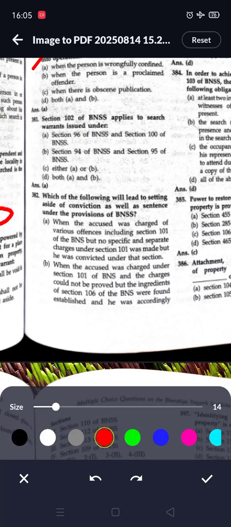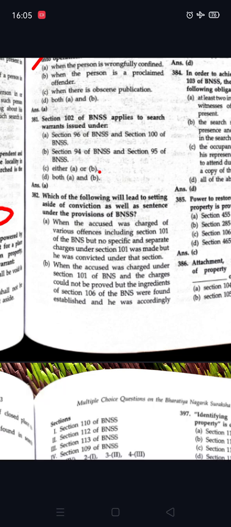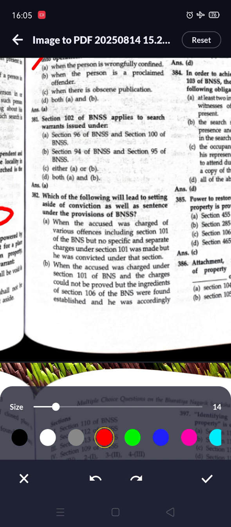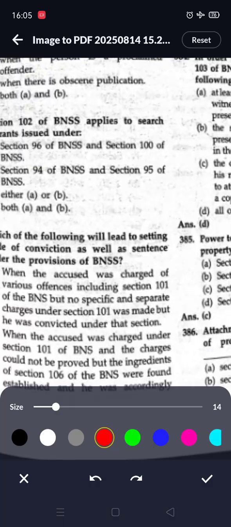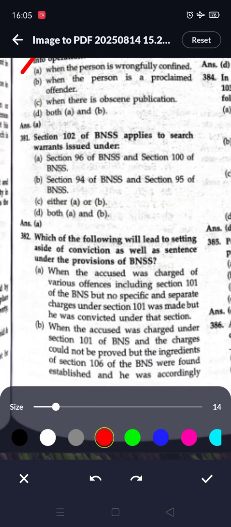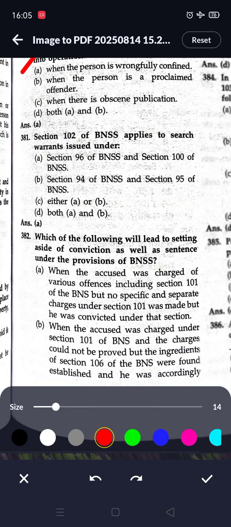Next question, section 102 of BNSS applies to search warrants issued under section 96 of BNSS and section 100 of the BNSS.